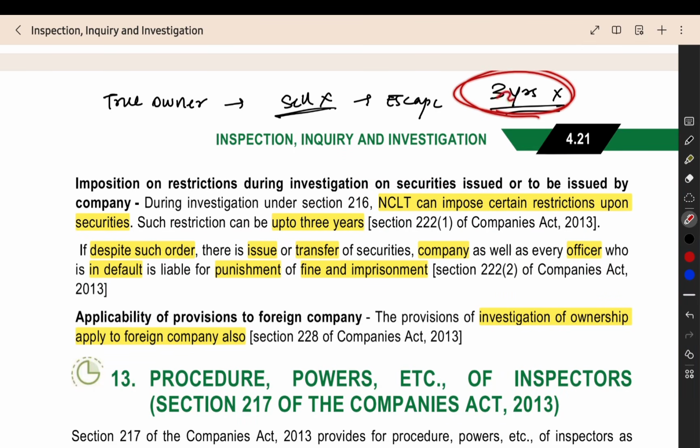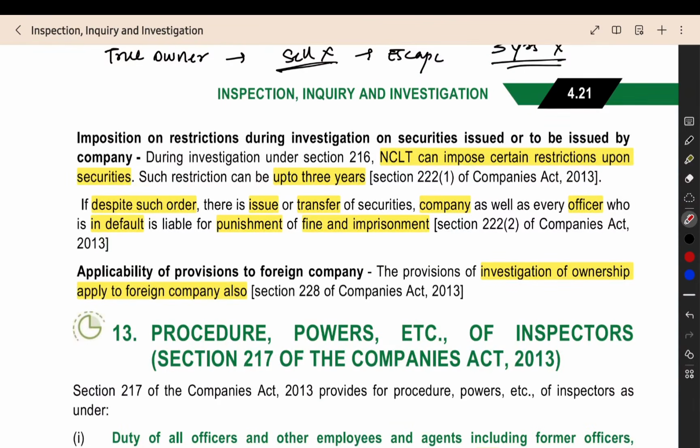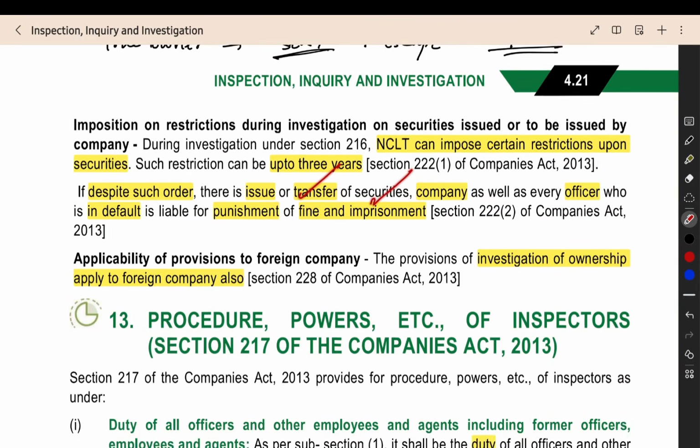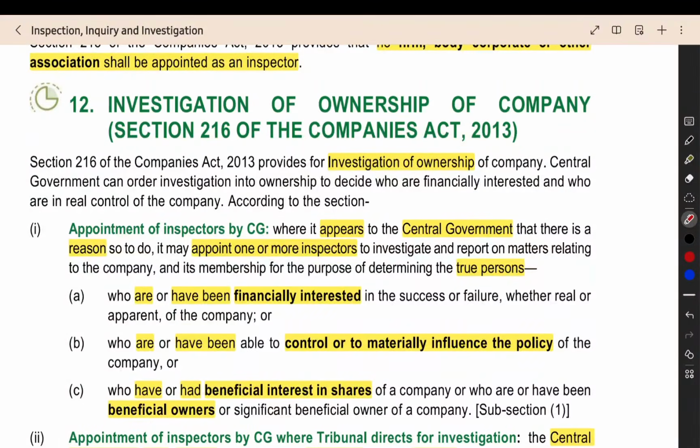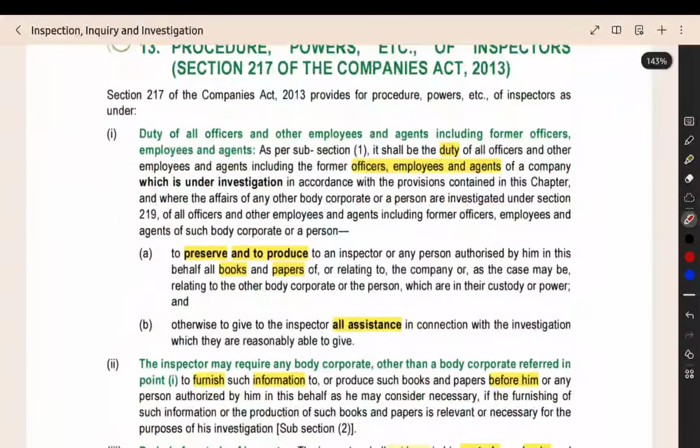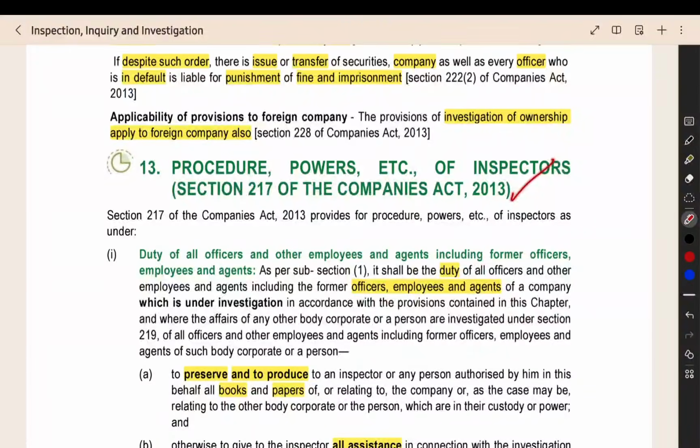If you violate this restriction, even during the 3-year lock-in period, you transfer the share, then you will be punished. You will be punished by fine and imprisonment. The investigation for true owner, this section will also apply to a foreign company. So that's what they have given here. The next section is section number 217, which will tell you the powers of the inspector. This is also one more important section.